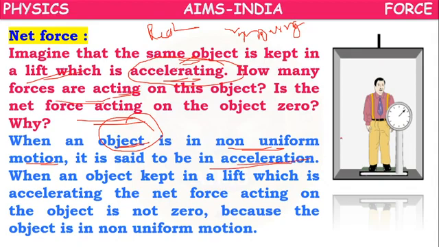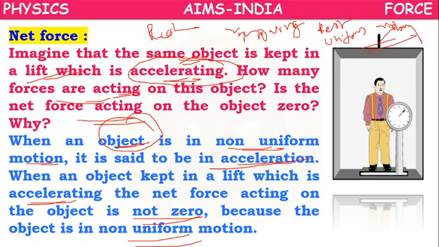When the lift is accelerating, the net force will not be 0, because the object is in non-uniform motion. When we are at rest or moving with uniform motion, without change in velocity, only in these two cases will the net force be 0.